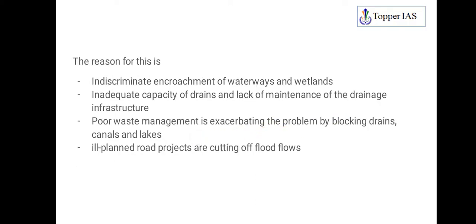So what is the reason for urban flooding? The reasons are many. Like indiscriminate encroachment of waterways and wetlands. See, basically it is the urbanization phenomenon, right? More people living in cities now, and a lot of infrastructure development, construction of buildings, all these stuffs will take place. So when you are constructing buildings, roads and all this stuff, the existing waterways in the cities and even the wetlands and lakes will be converted.